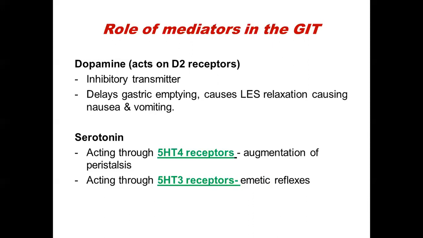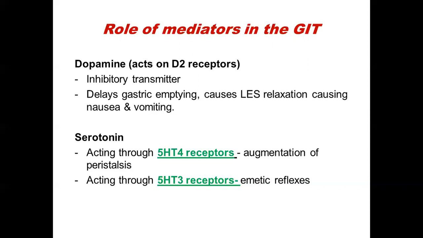The second important mediator is serotonin. Serotonin can act through either 5-HT4 receptors present in the gut or through 5-HT3 receptors. If they are acting through 5-HT4 receptors, they can cause augmentation of peristalsis. If they are acting through 5-HT3 receptors, then they can cause emetic reflexes. So the drugs which will be useful in vomiting should be either 5-HT4 agonists, which increase the augmentation of peristalsis, or 5-HT3 antagonists in order to prevent the emetic reflexes.